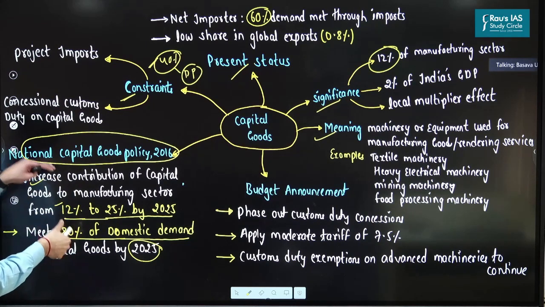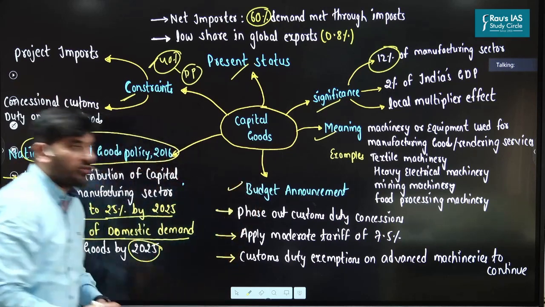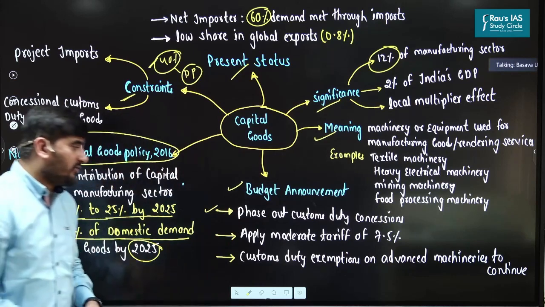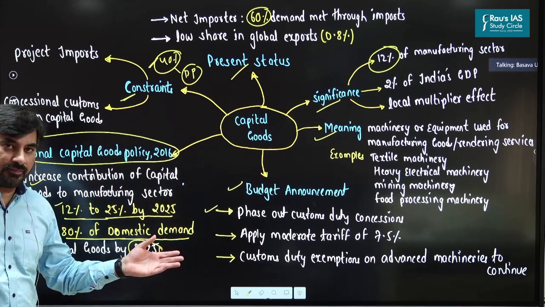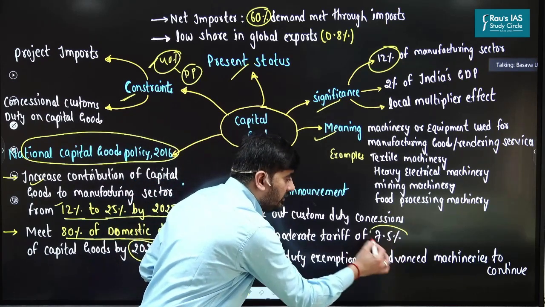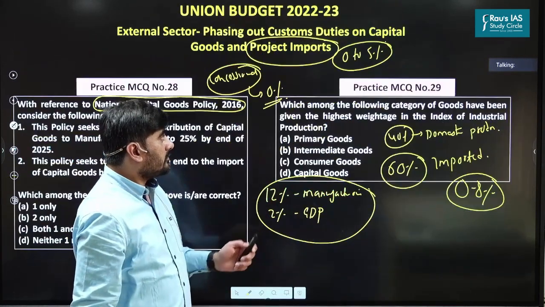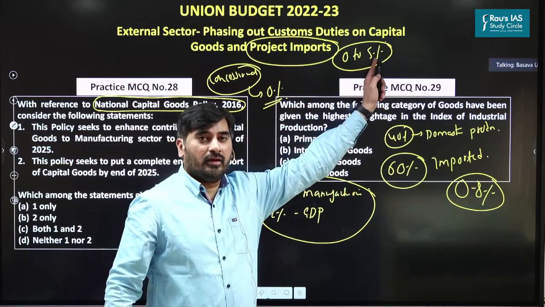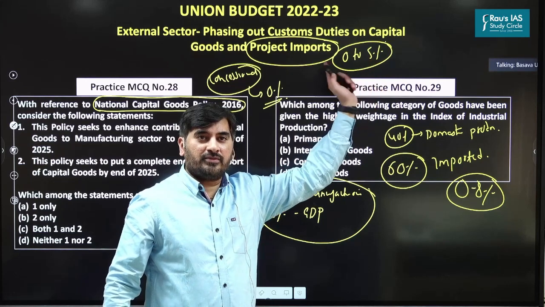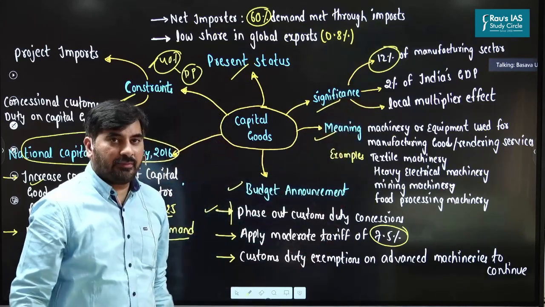So in pursuance of this particular policy, the budget has made an announcement. One, we will start increasing the customs duty on capital goods slowly, and will increase it to approximately around 7.5%. Look at the maximum customs duty on project imports, how much is it? 5%. So from 0 to 5%, this is the range. So we are going to increase it to 7.5%.